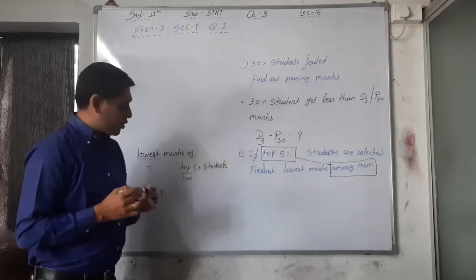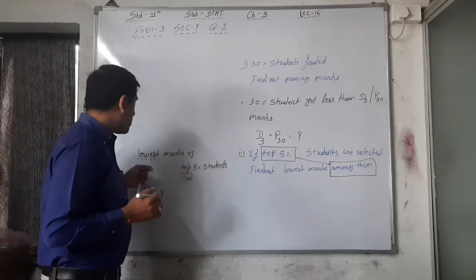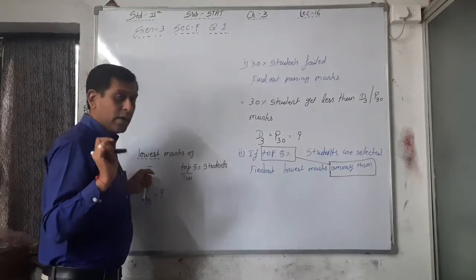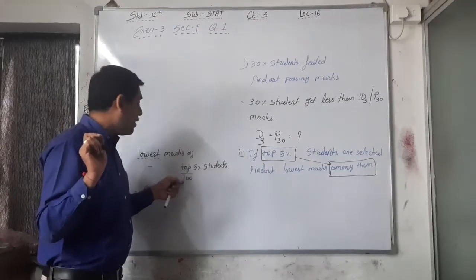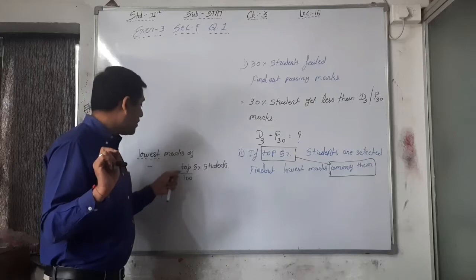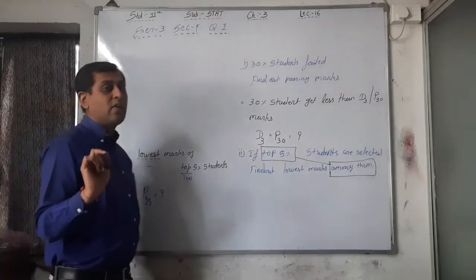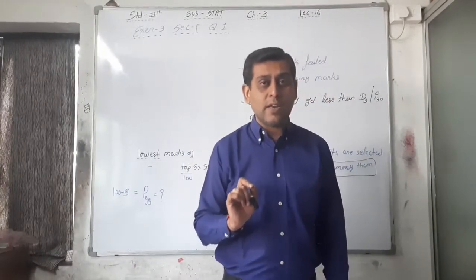So the original question is lowest marks of top 5% students. Lowest means minus or plus, that is here minus, and the first word is deciding the minus or plus, and the second word is deciding 100 or 0. So here lowest, that's why minus, top, that's why 100, 100 minus 5, that is P95. You have to find out here D3 and P95.